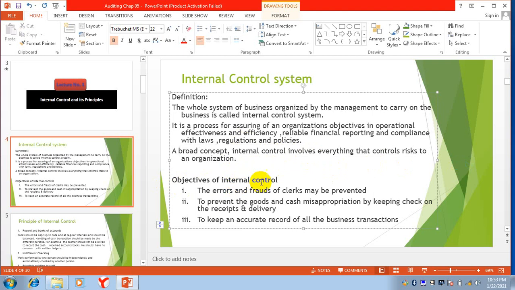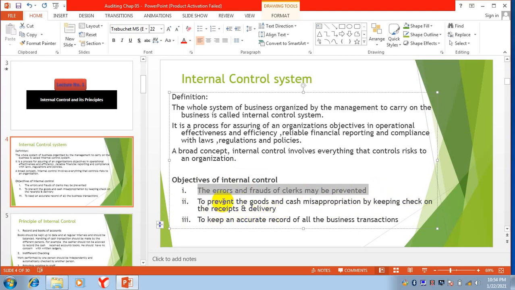Now, what are the objectives of internal control? Number one, the errors and frauds of clerks may be prevented. So in this objective, our aim is to detect errors and frauds. The second is to prevent the goods and cash misappropriation by keeping a check on the receipts and delivery.